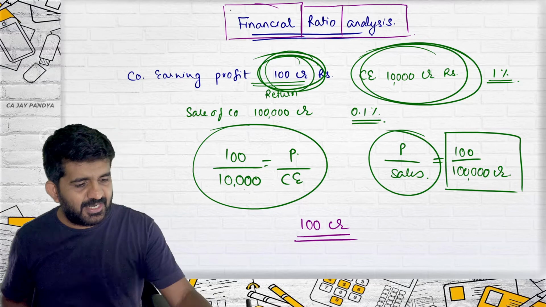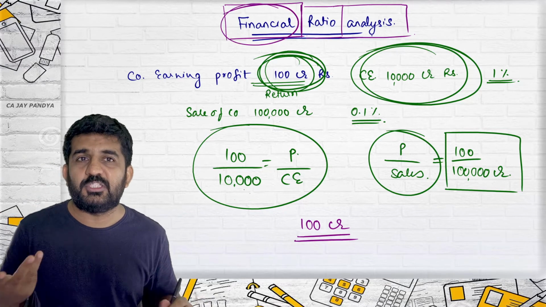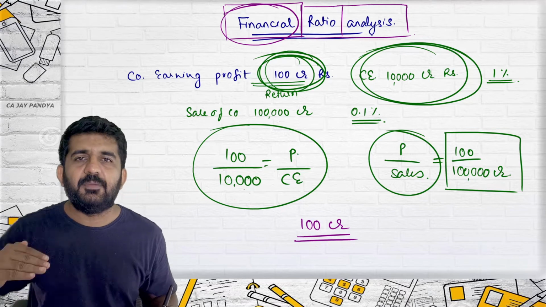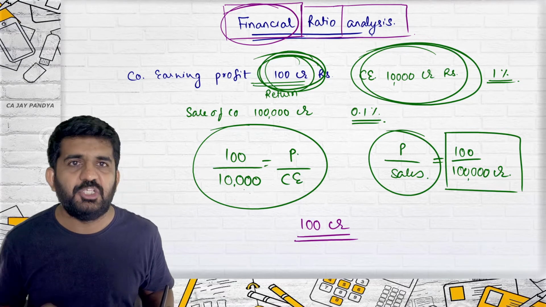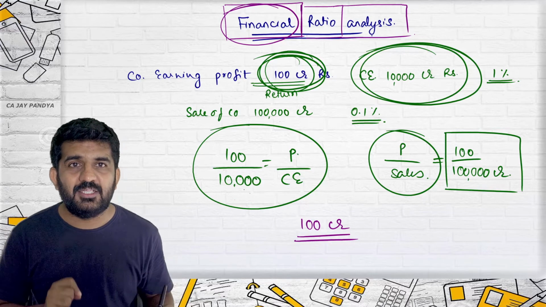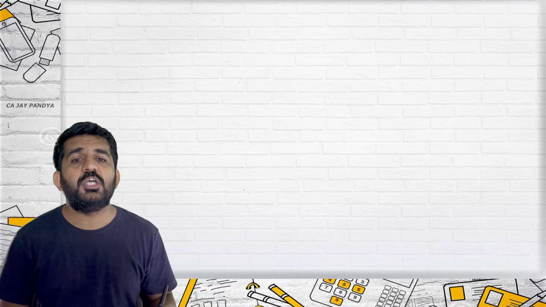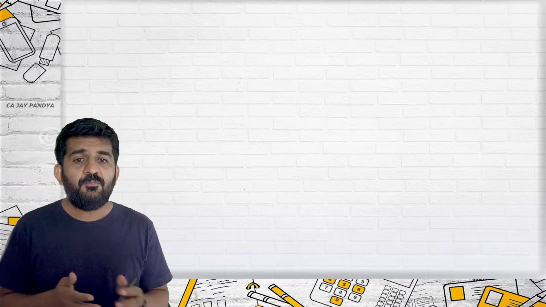We are just analyzing only finance, that is numerical, that is the profit and loss account and balance sheet, that is the trading profit and loss account and balance sheet. So this is the concept of financial ratio analysis, and we are going to learn different ratios which are used for different purposes. First, we are going to go to liquidity ratios.